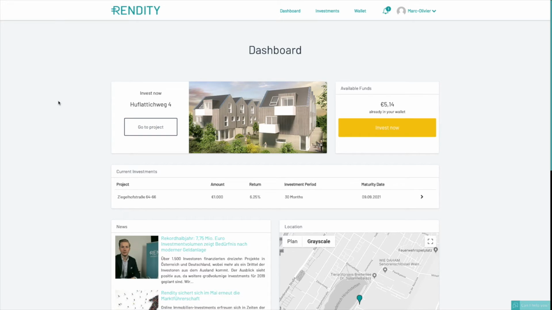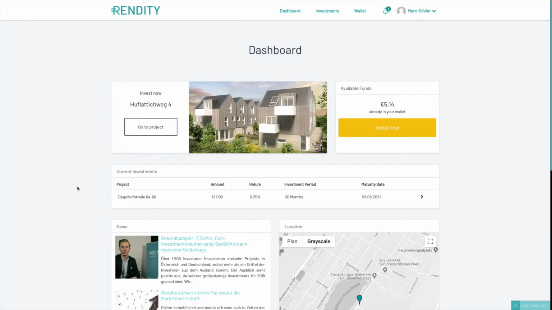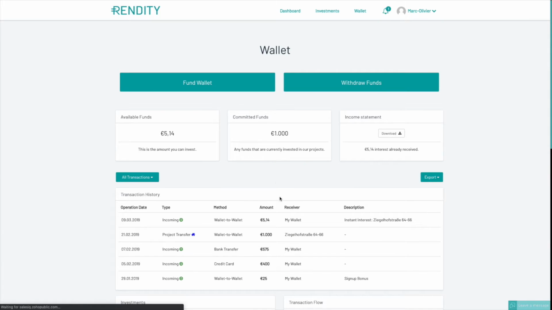Alright, so here I am logged into my account in Rendity. So this is a dashboard where you can see all the current projects that are available for investment, your fund on the wallet, your current investment. You can see there is one. I will go back to this in a moment, and also some other information. So let's first go over to my wallet here, where you have the different transactions.